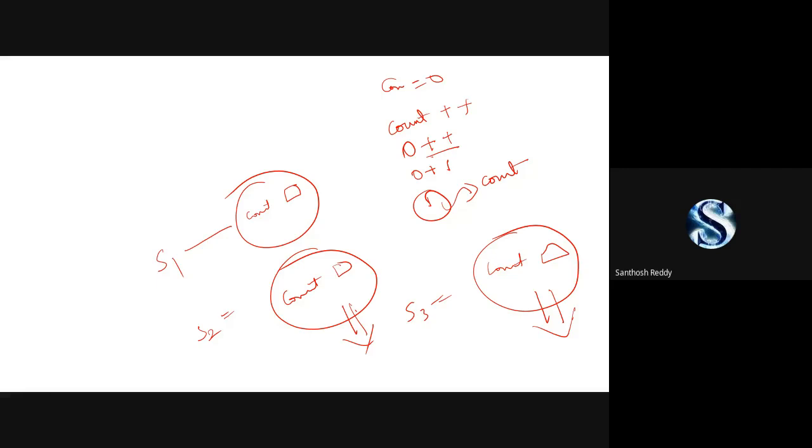Is it clear for everyone why we got the output 1, 1, 1? Is it clear?